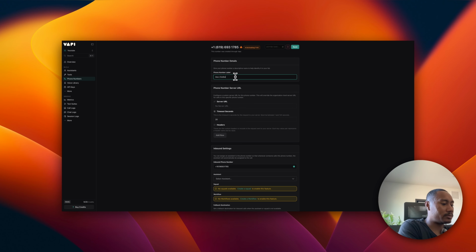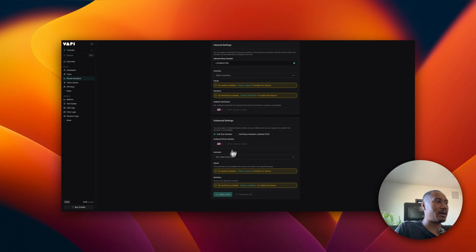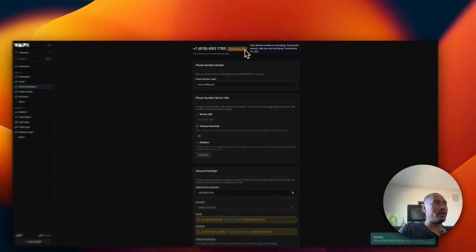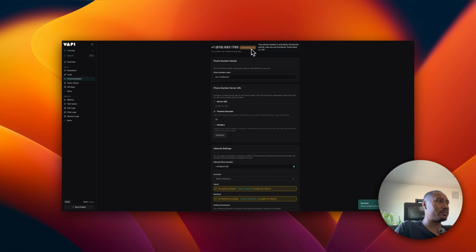Just put outbound. And then here I'm just going to assign Ava as outbound settings. Okay. And then I'm going to hit save, and we just got to wait for this to fully activate. Okay. So now that we have the assistant prompt set up on Vapi, we have the summary prompt, the structured data points, and we also have the tools.